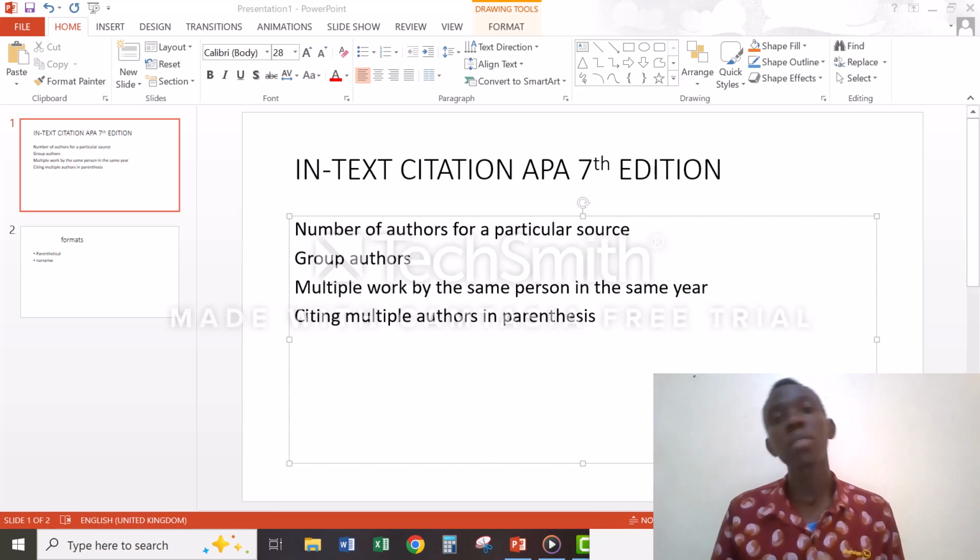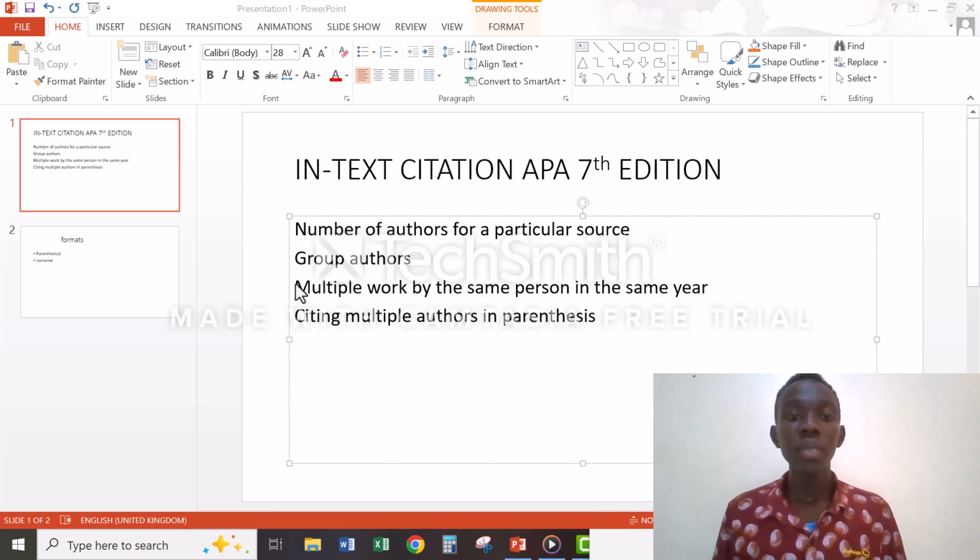Let's say you're talking of World Health Organization. In your first citing, you should write it in full. But then in your second and subsequent citings, you can use the abbreviation, which is WHO, because it is widely known. But for groups that have no abbreviations, it is advisable that you adhere to the rules and write them in full.